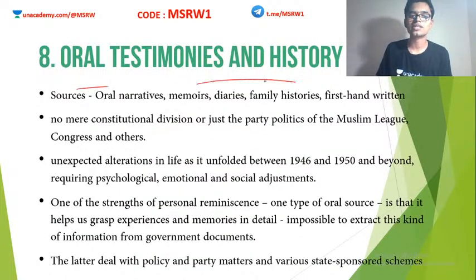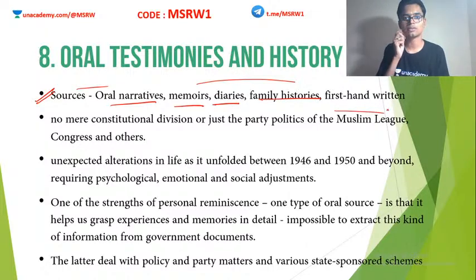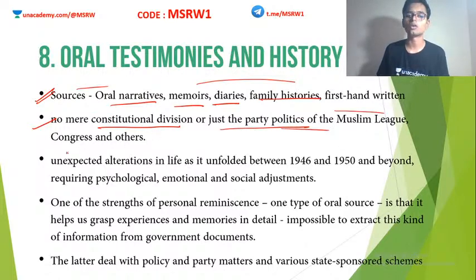So, oral testimonies and history. I told you at the beginning of this chapter, most of the things that are explained in this chapter are based on oral sources. Problem is, oral narratives have many drawbacks. Oral narratives, memoirs, diaries, family histories, first-hand written documents, etc., have many drawbacks. We cannot rely completely on constitutional division or just party politics of Muslim League or Congress, etc., to recreate history. We cannot go by government records alone. We cannot go by political documents alone.